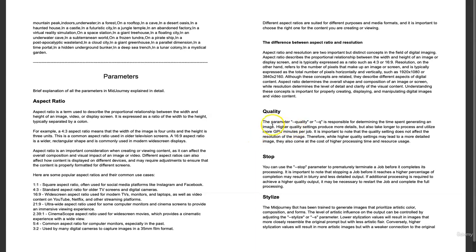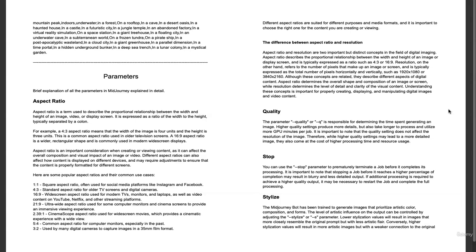The next thing I want to cover is quality, for which the parameter to use in Midjourney is --quality or --q. And quality is essentially responsible for determining the time spent generating an image. How these images are generated is that we send a prompt, and then the machine learning algorithm supporting this runs it on a processor and outputs the job. The more time we give to these GPU processors to process the image, the higher quality image it can produce.